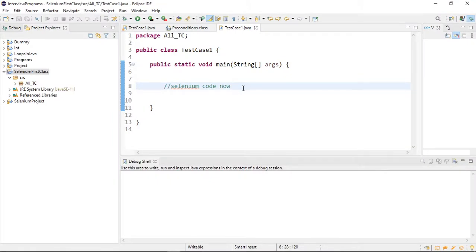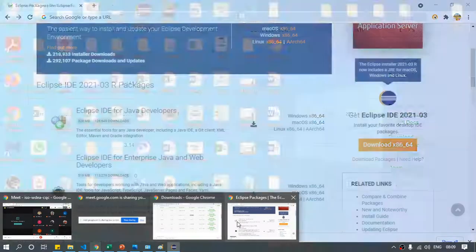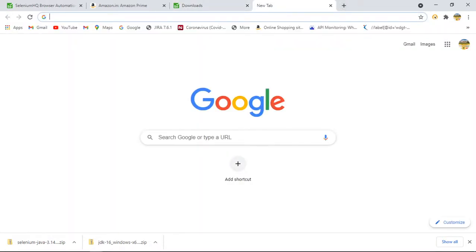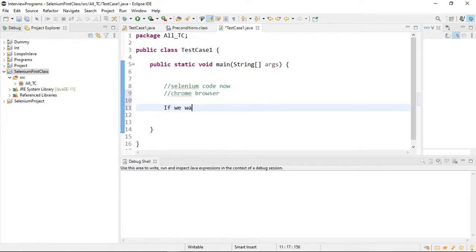Okay, so after that, suppose I want to test my website on the Chrome browser. So this is our Chrome browser. Let me write here: first we are working with the Chrome browser. If we want to run our Selenium code, our Selenium test case, in Chrome, then